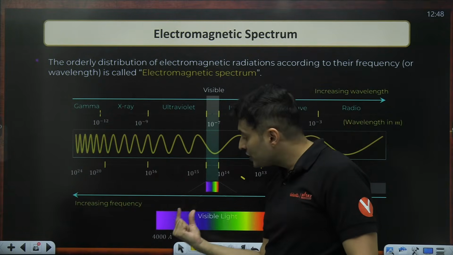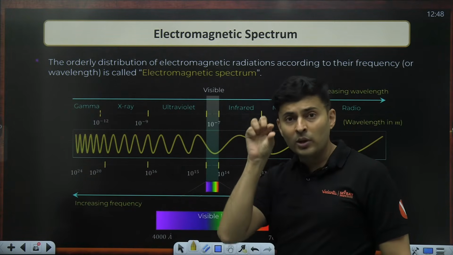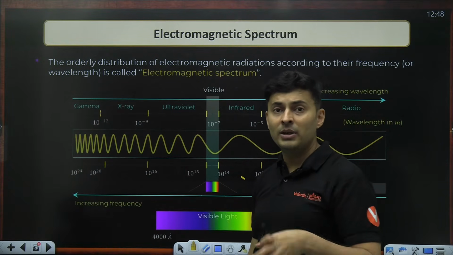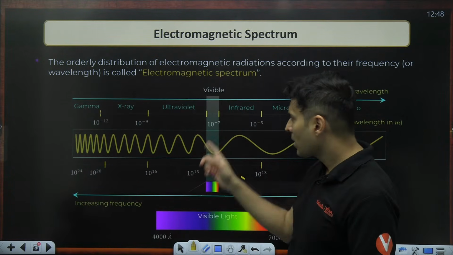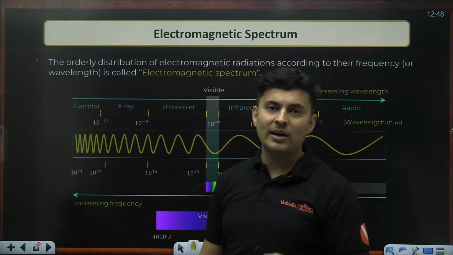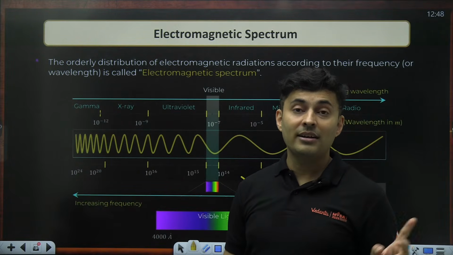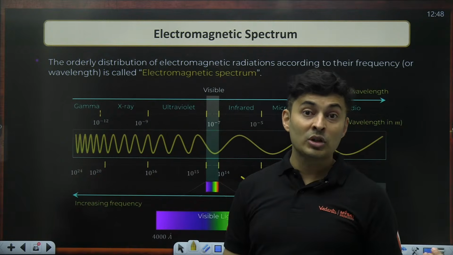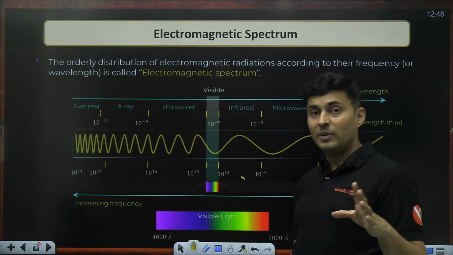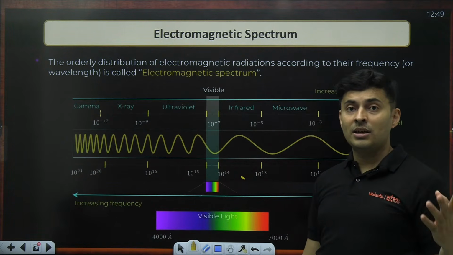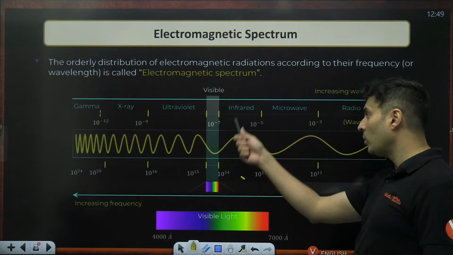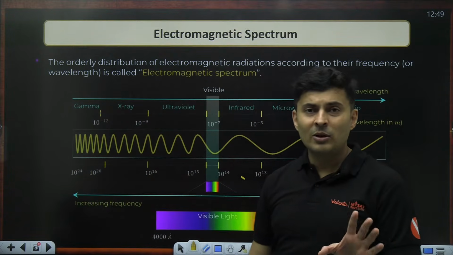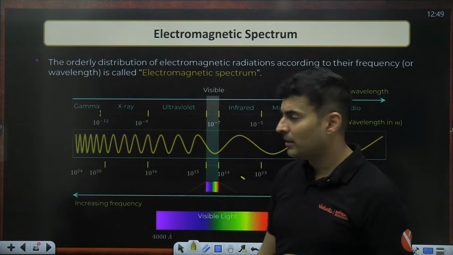Ultraviolet is of smaller wavelength, less than 400 nanometers. So few nanometers, 2, 3 nanometers, 10 nanometers will be ultraviolet range. Now, you might also remember from the chapter of atomic structure that ultraviolet range comes from the Lyman series. Then you go to the Balmer series, which goes to the visible range. And then you go to Paschen and Pfund, they go to the infrared range. So ultraviolet comes from the Lyman series of hydrogen spectra, number one.